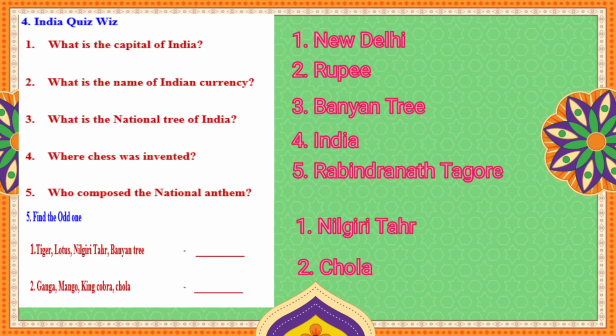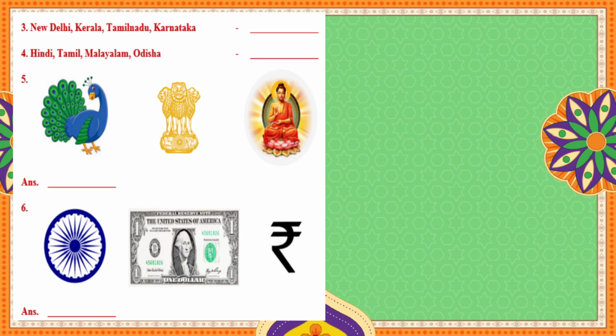Among the given things, all belong to national symbols and emblems, and this is the state thing. Next is New Delhi, because Kerala, Tamil Nadu and Karnataka are states, and New Delhi is a union territory and the capital also. So this is the odd one.